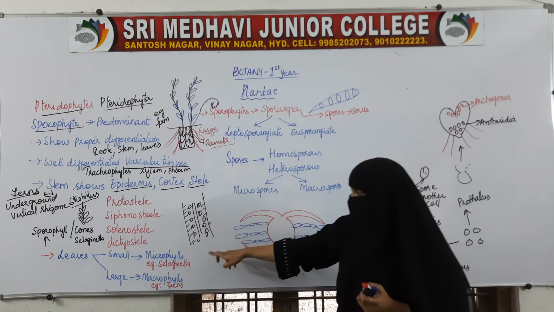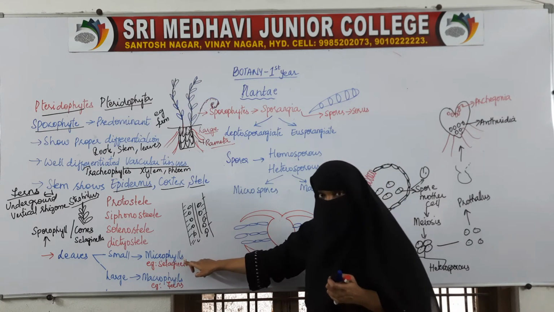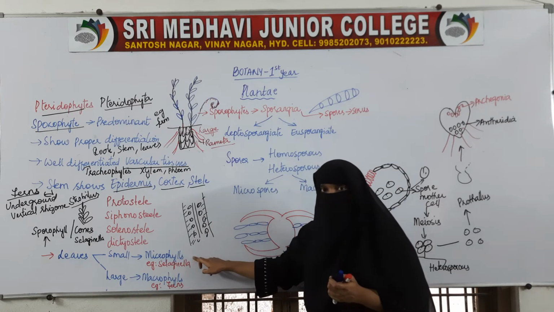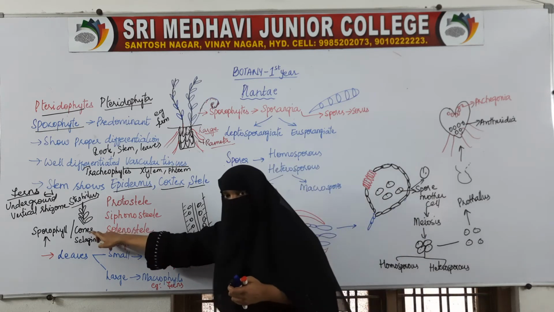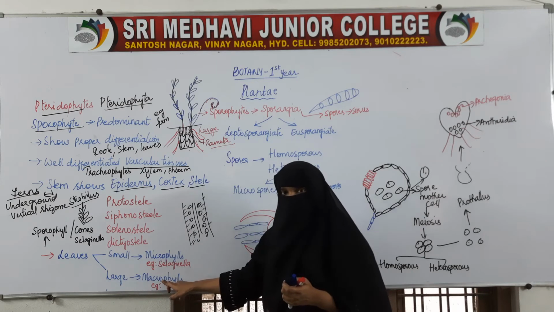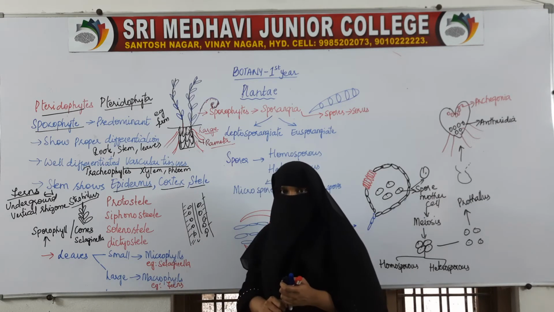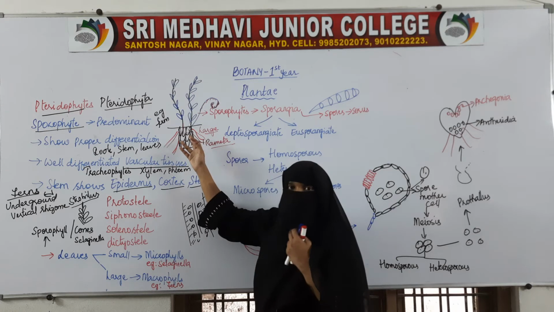Now coming to these leaves: smaller leaves, microphyll; the smaller leaves which produce spores, microsporophyll; bigger leaves which produce spores, macrosporophylls. So we have seen this example of fern.